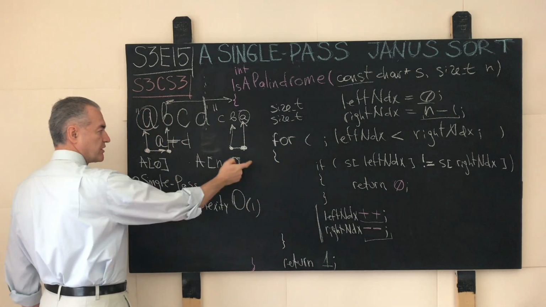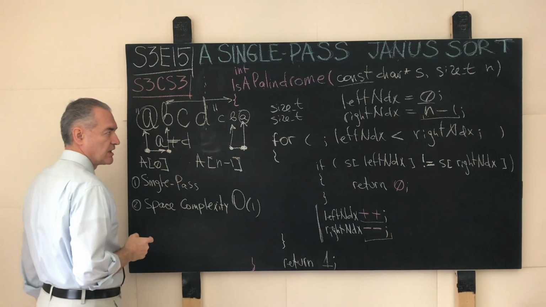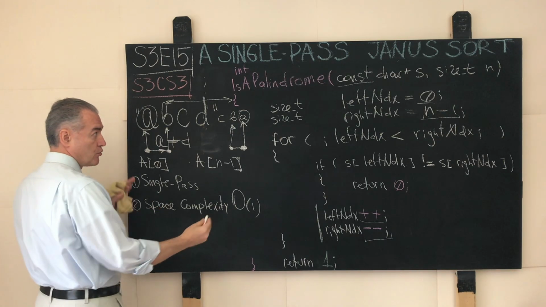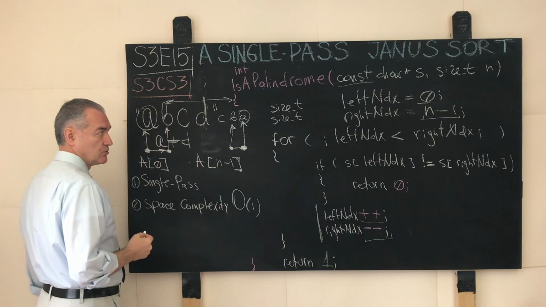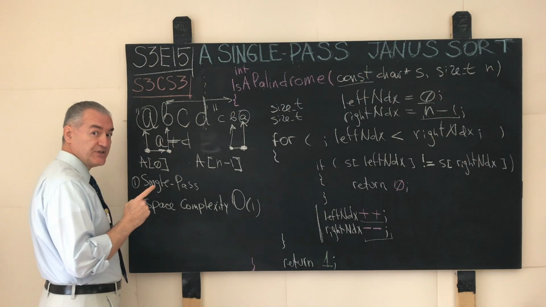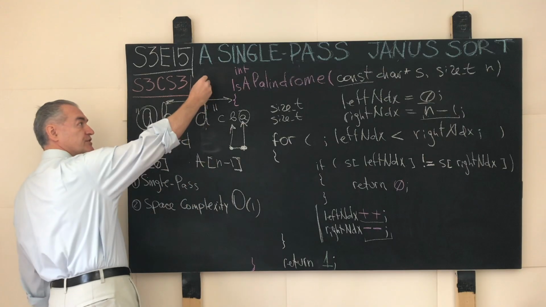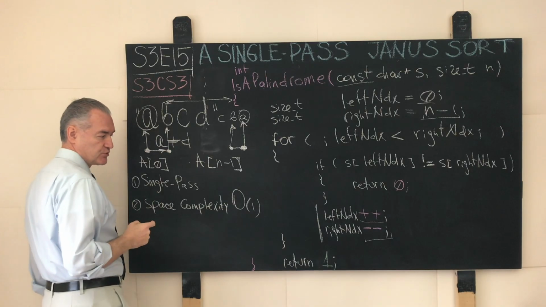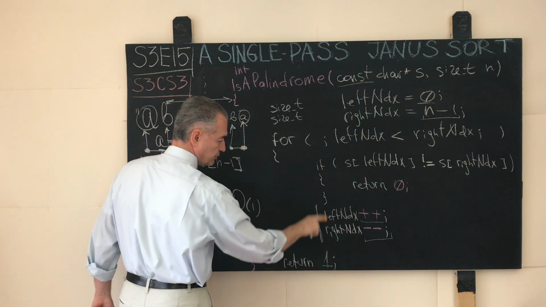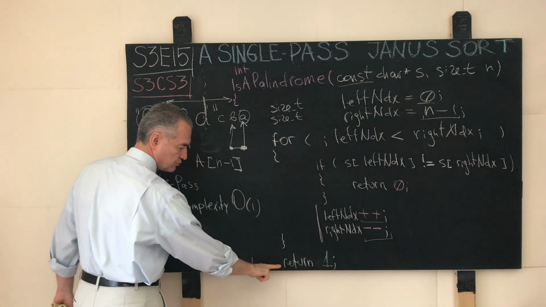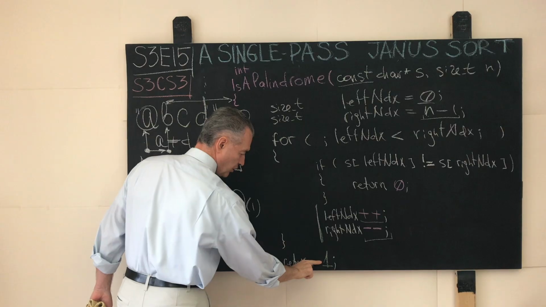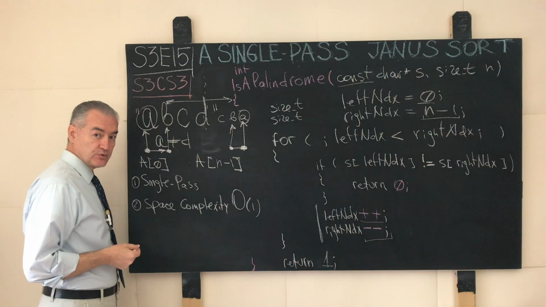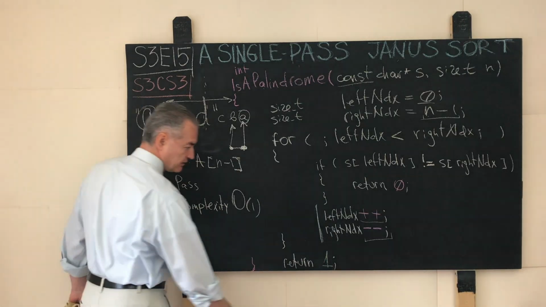If both runners see one and the same character, each of which is equidistant, in other words, both runners agree on what they see for all equidistant pairs of characters with respect to the vertical logical axis of symmetry of the input string, then our loop will terminate. We will jump to this line of code over here, at which point we will return 1, which basically will signify yes, this input array is a palindrome, and we return.